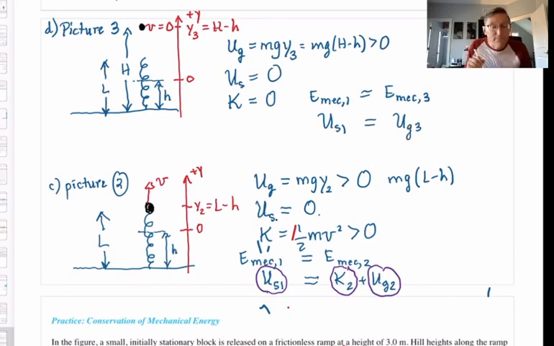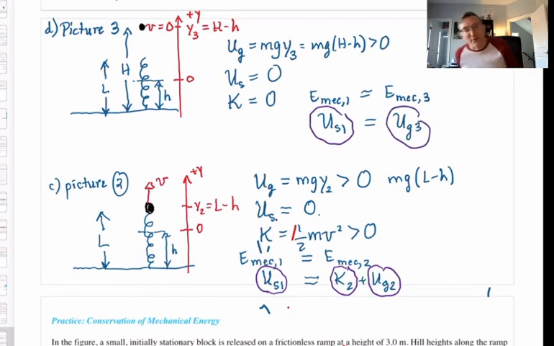So this says, between pictures 1 and 3, that we have simply converted elastic potential energy into an equal amount of gravitational potential energy. And if the problem gave us numbers, we would be able to calculate things like, what is that highest point, capital H? Or how fast was it going, V, in picture 2? All kinds of questions like that can be asked if we give you enough numbers. And then you apply these ideas correctly. Okay, so that's a practice I've done with you.